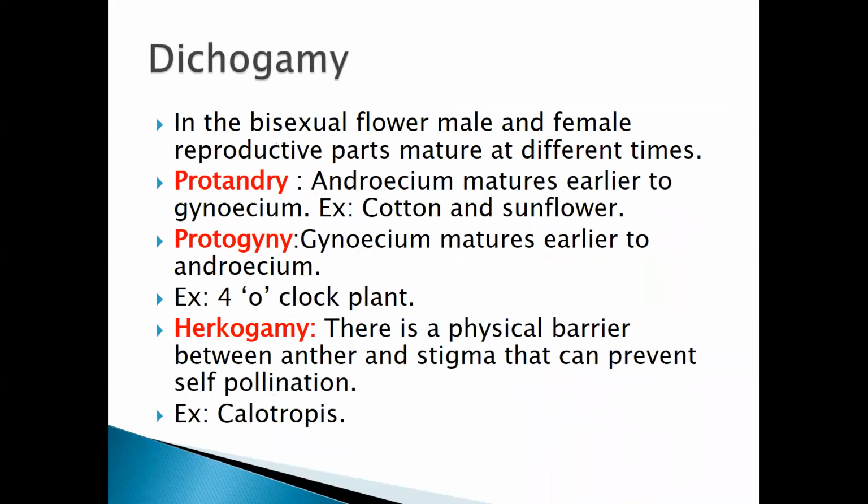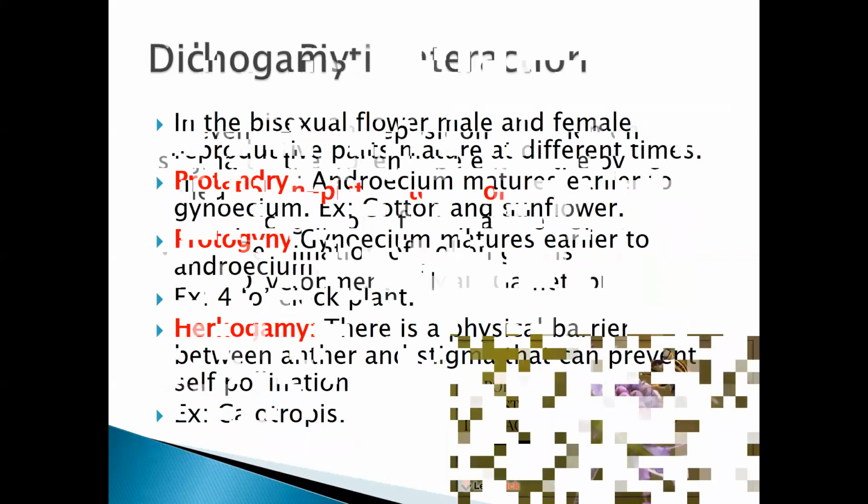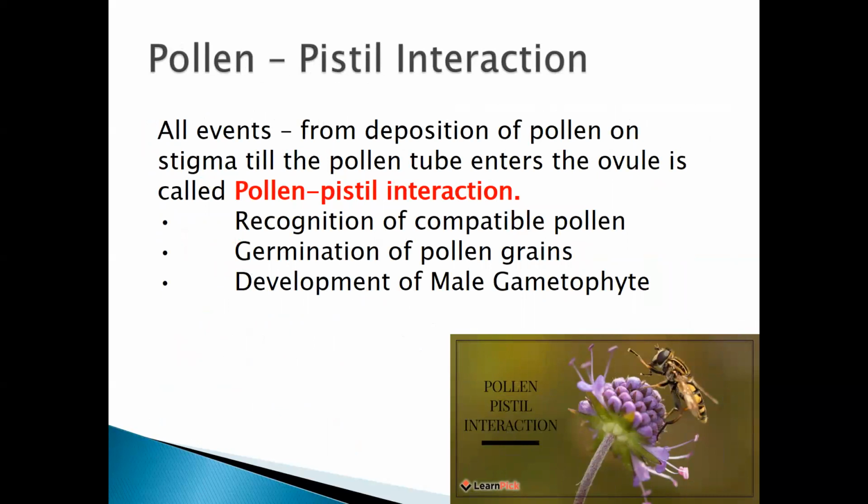Next, coming to dichogamy, you know that protandry and protogyny are there, and one more, hercogamy, is present. There are different examples. The definitions are important. Next, coming to pollen pistil interaction, I already told you what it is. From the time the pollen grain comes to the stigmatic surface, it forms its own pollen tube and enters into the ovule. That whole entire thing is known as pollen pistil interaction.